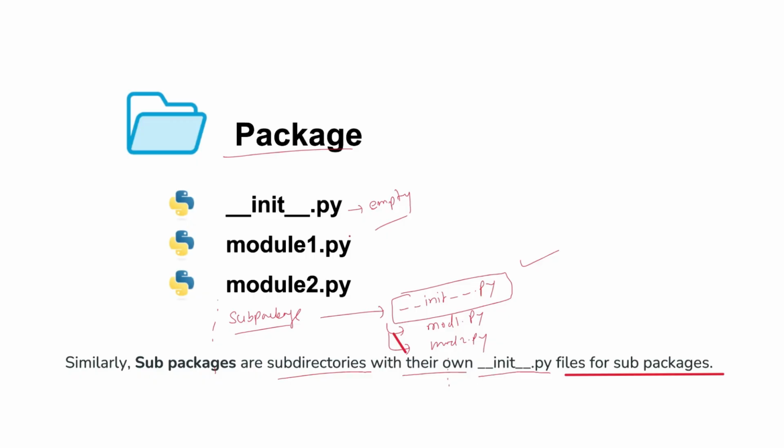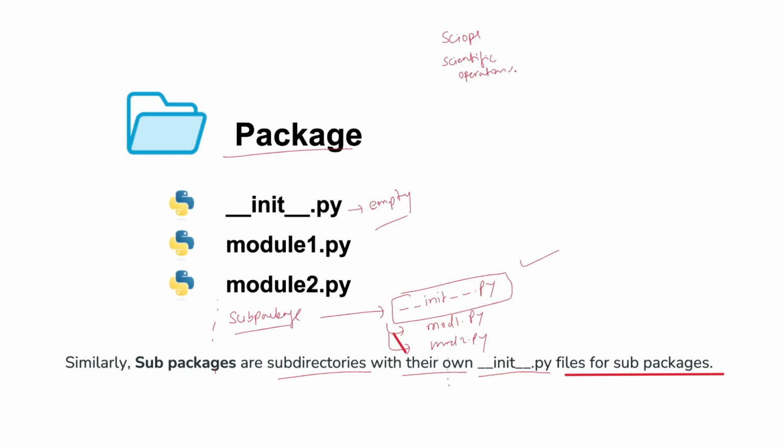Yes, any other doubt? Yeah, right, absolutely right. For example, suppose you are creating a scientific library for scientific operations.